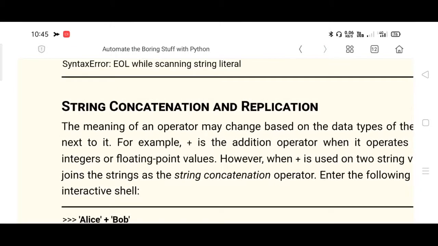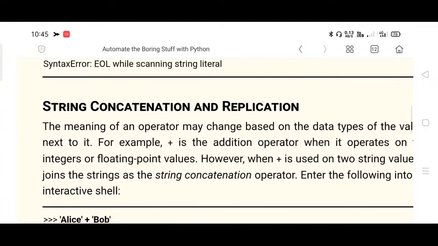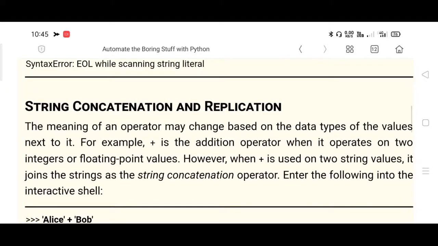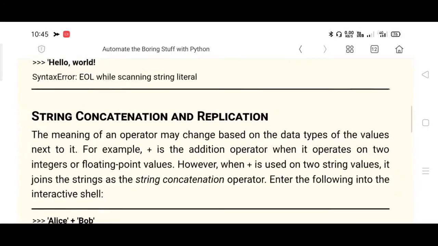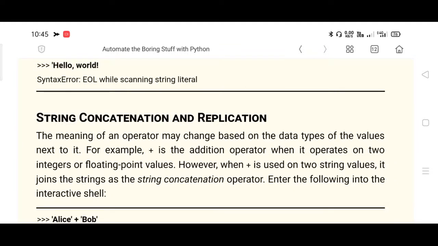Next is string concatenation. Concatenation means addition, right? And replication. Replication stands for copy. Concatenation stands for addition. The meaning of an operator may change based on the data type of the values next to it. For example, plus is the addition operator when it operates on integer or floating point values. However, when plus is used on string values, it joins the strings and performs string concatenation.